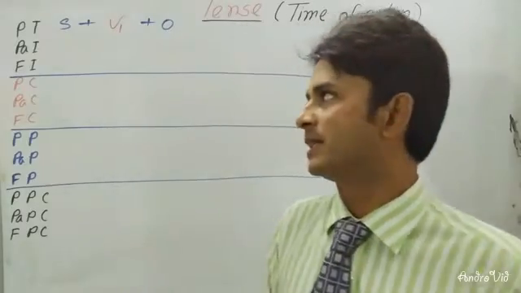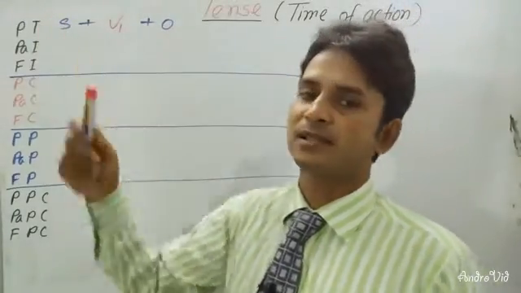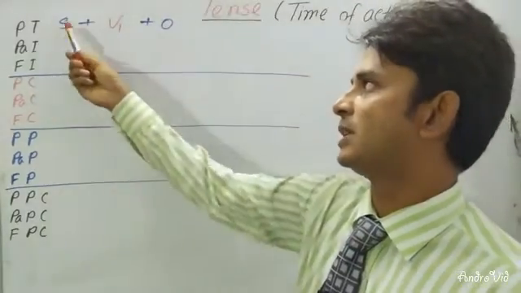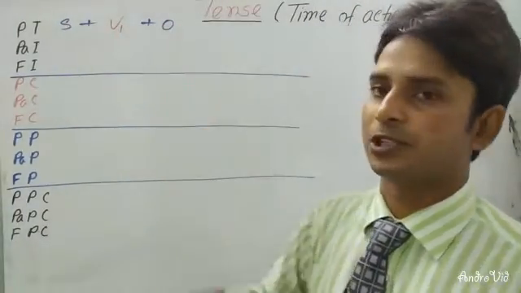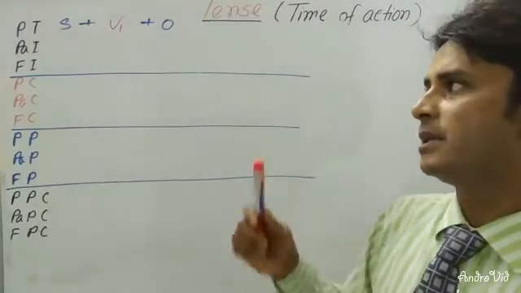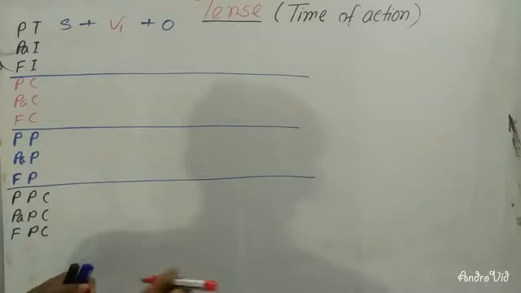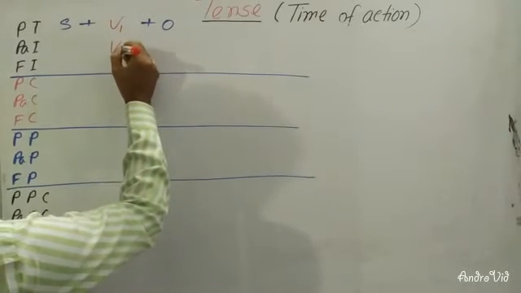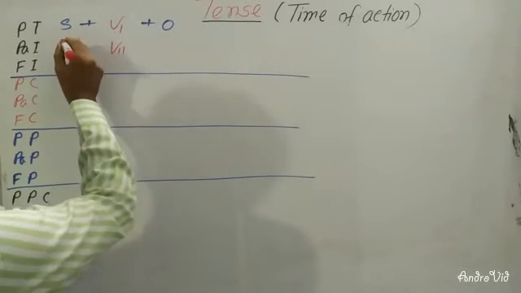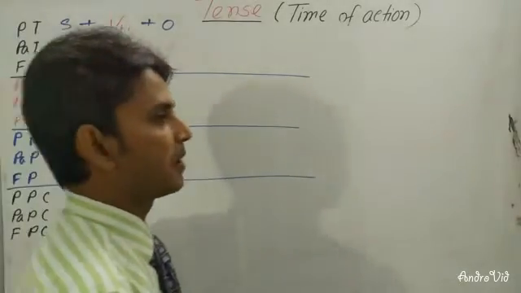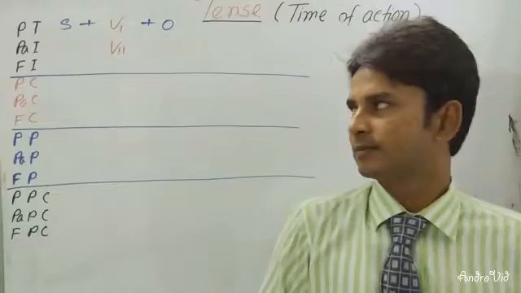Dear learners, in present simple or present indefinite, you will have to write the subject, then present form of verb, then object. In past indefinite, you will have to use only the past form of verb. So you will have to use the subject, then past form of verb, and object in past indefinite tense.